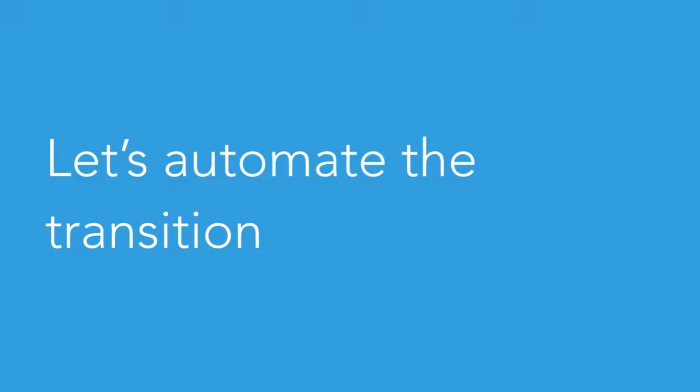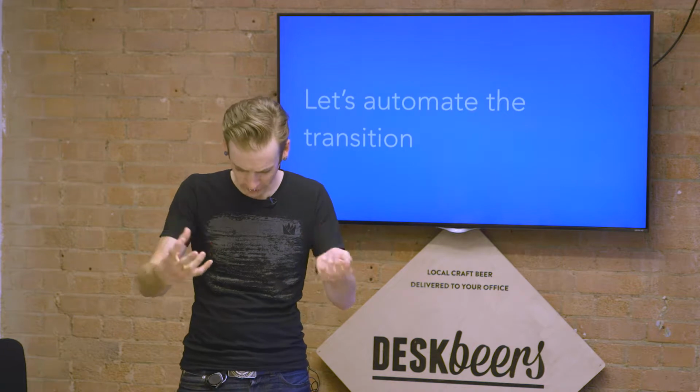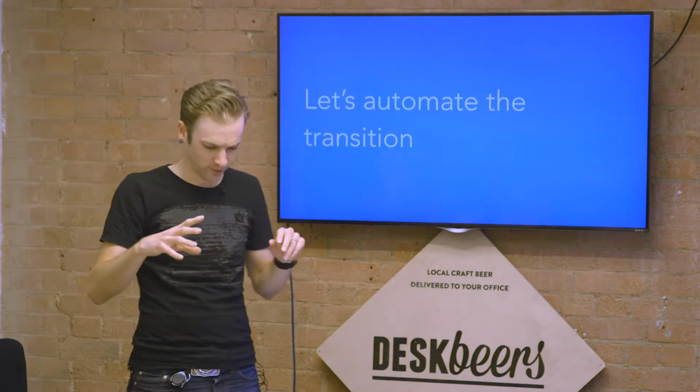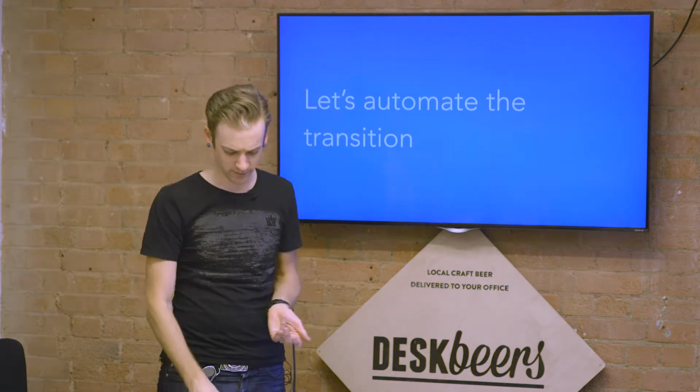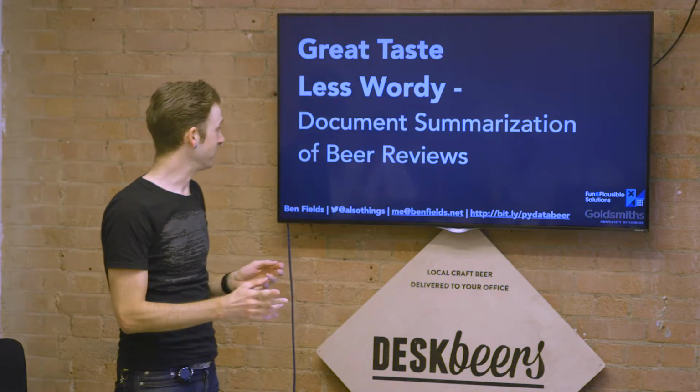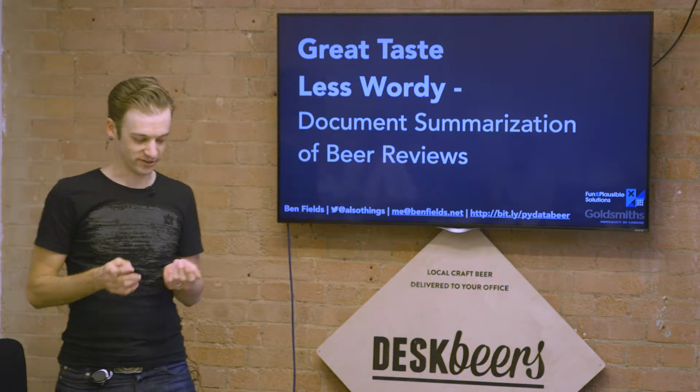So the basic goal of the things I'm going to talk about is automating the transition from a list of beers that has no real consideration to a coherent, summarized menu. So with that in mind, we're going to talk about document summarization of beer reviews.